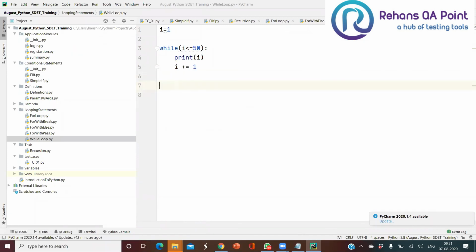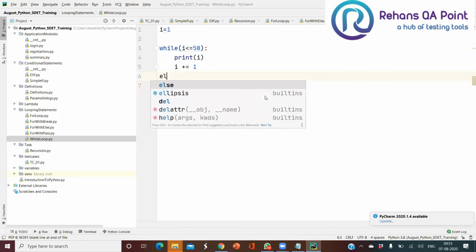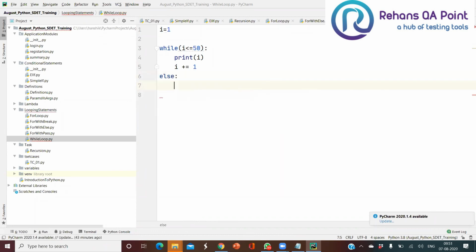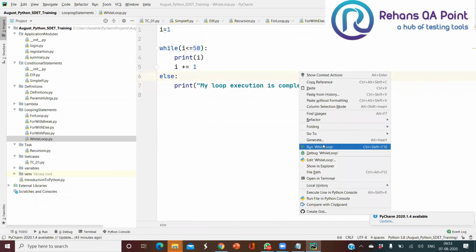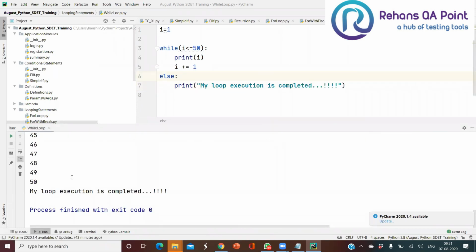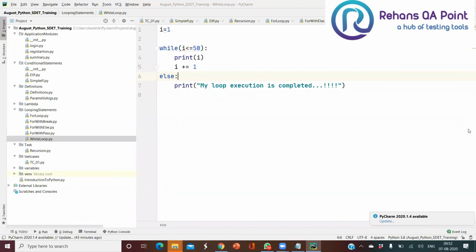Then let us see how to write an else block along with your while. Once your loop is completed, I'll mark that my loop execution is completed. See, once my loop is completed, my else block will get executed. So in this way, we can apply a while loop with an else block.